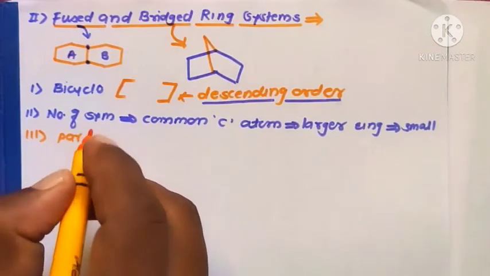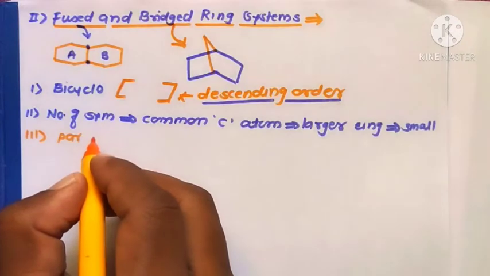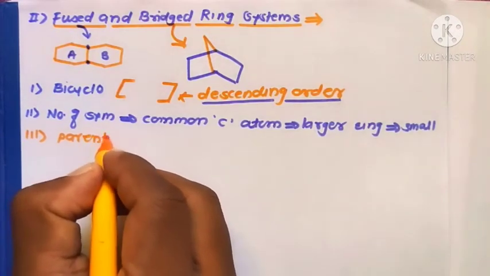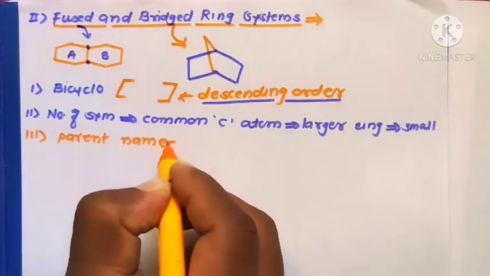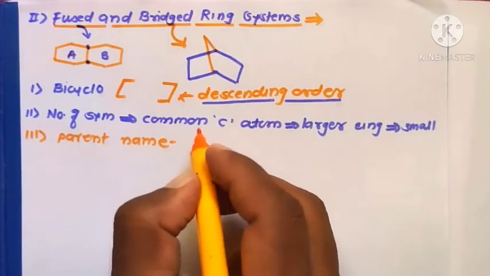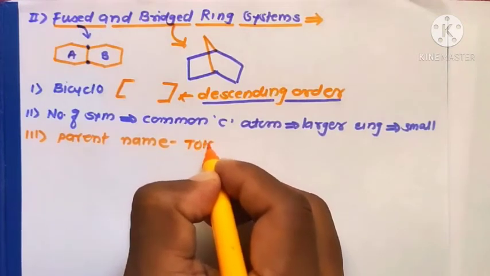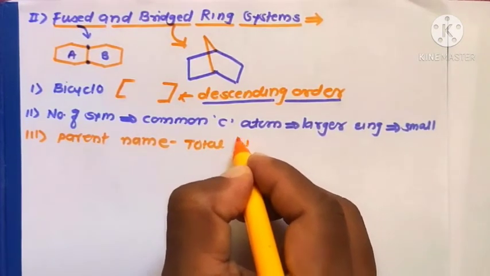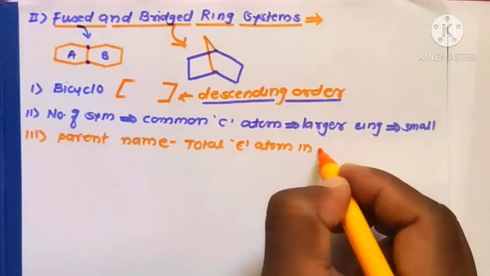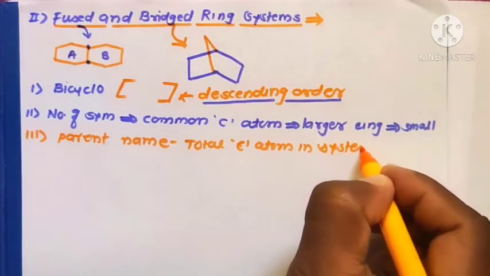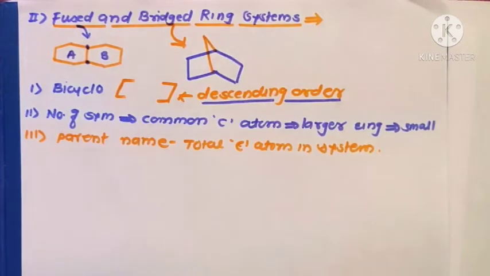That is the parent name, including common carbon atoms, that is, the total C atoms in the system. These are the IUPAC rules for the nomenclature of fused or bridged ring system molecules.